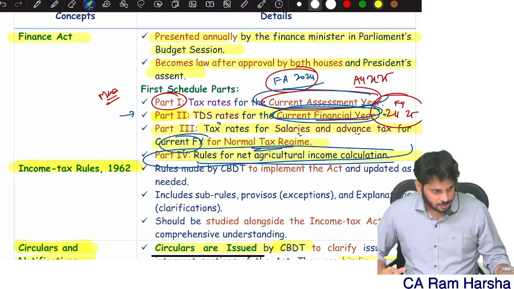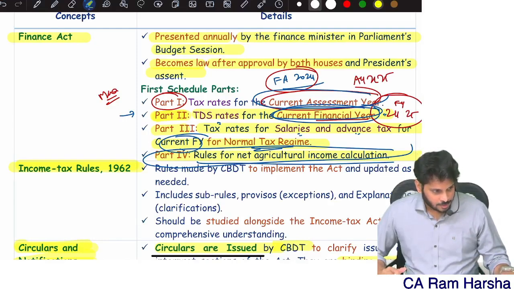So 0, 5, 10, 15, 20, directly 30. There is no 25% slab rate, even in optional tax regime also. So a 25% slab rate is not there anywhere, under optional tax regime or default tax regime. Remember that.